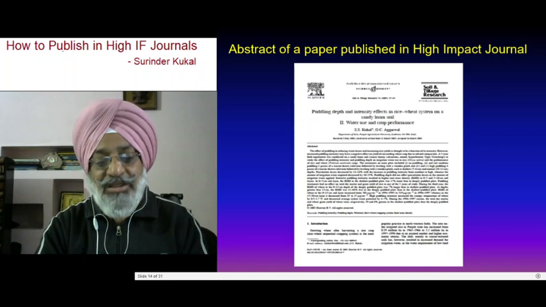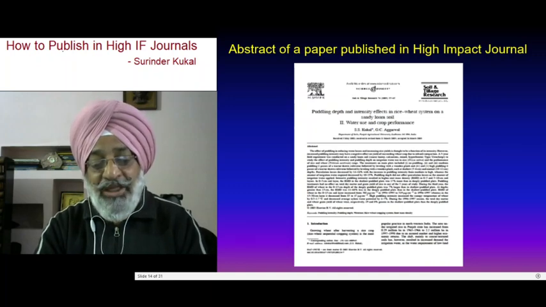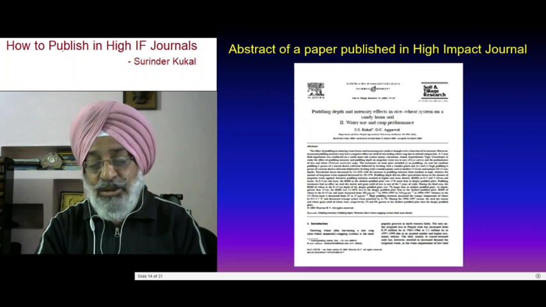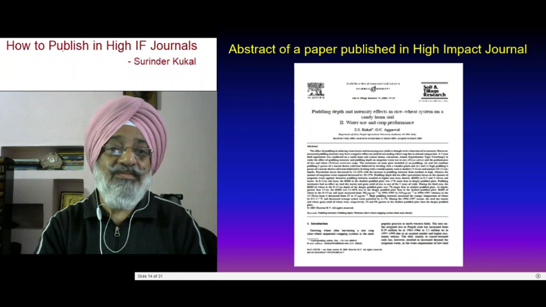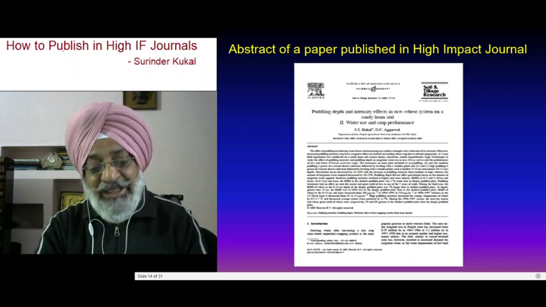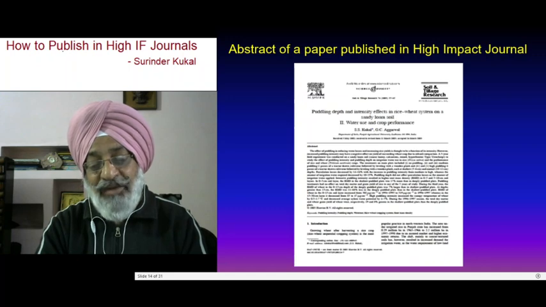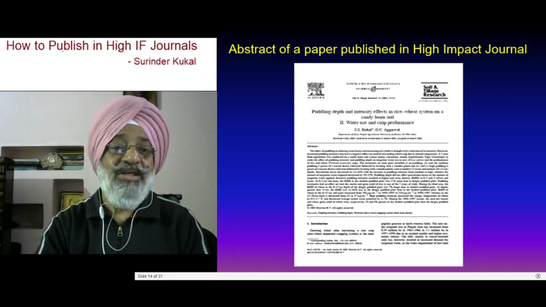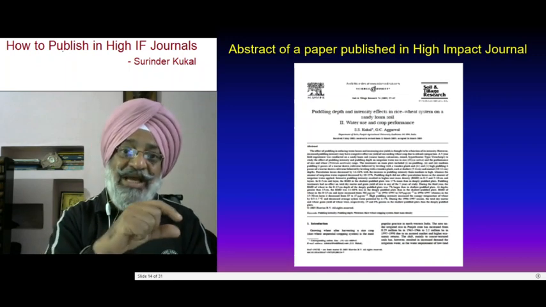Now you see, I started with: the effect of puddling in reducing water losses and increasing rice yields is thought to be a function of its intensity. Simply, yes, everybody knows, a general sentence. However, increased puddling intensity may have a negative effect on yield of succeeding wheat crop due to subsoil compaction. See, this is my hypothesis.